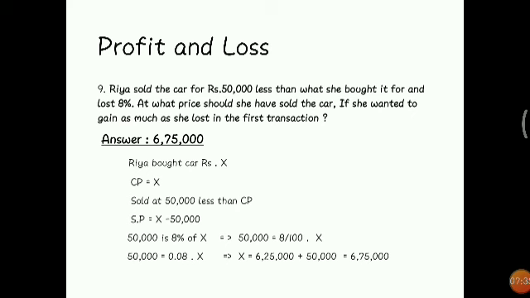Ria bought the car for rupees X. We don't know what she paid for the car, so we will take X. CP equal to X. She sold the car 50,000 less than the CP. So SP equal to X minus 50,000. We don't know how much the cost price is, but the cost price is bigger than the selling price. So 50,000 equals 8% of X. So we will go with these calculations. We will get X as 6,75,000. Okay friends, we will move to the last question.